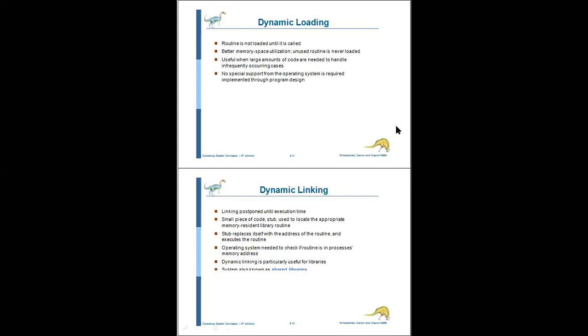Next, dynamic linking. Here we will be performing some linking. So linking is postponed until execution time. Whenever one process is executed, it wants some information from some other library functions.